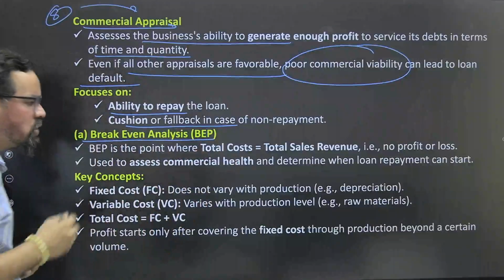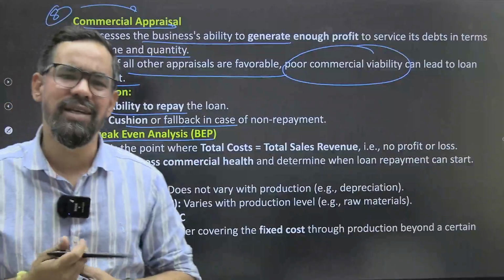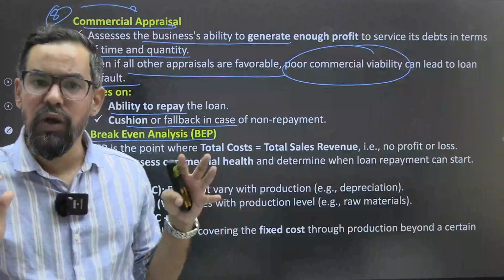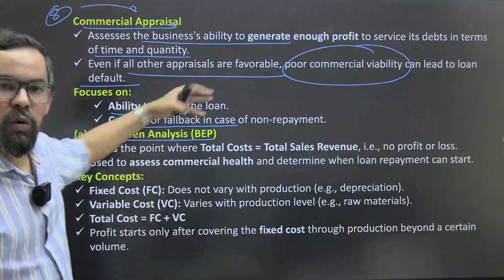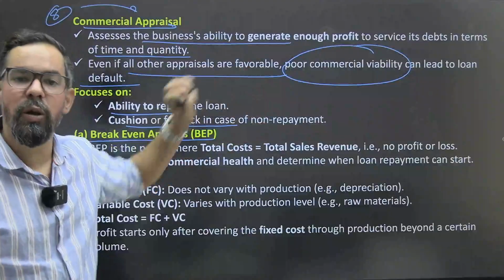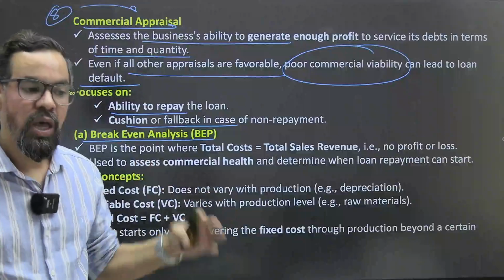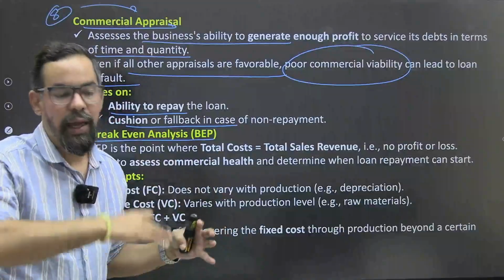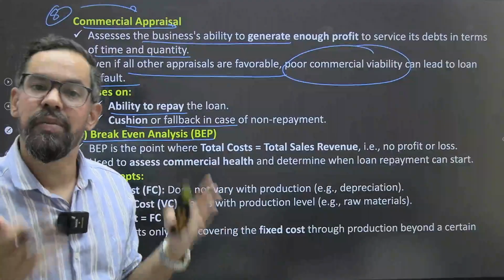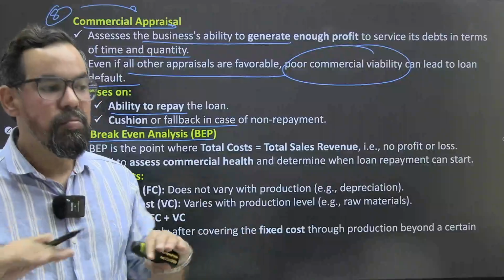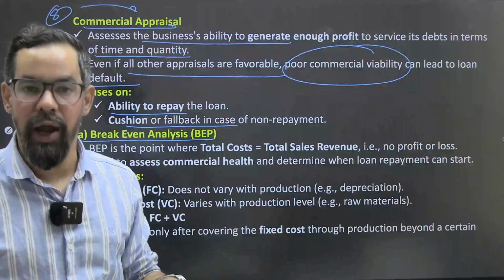So for commercial appraisal we apply break even analysis, ठीक है। So when it comes to the break even point, it is a point of no profit no loss, ठीक है। Let's say the overall cost is 10 crore and the overall revenue generated is 10 crore. The overall cost is 10,000 crore and the overall revenue generated by the company is 10,000 crore, ठीक है। This is the minimum benchmark which we require, ठीक है। क्यों?